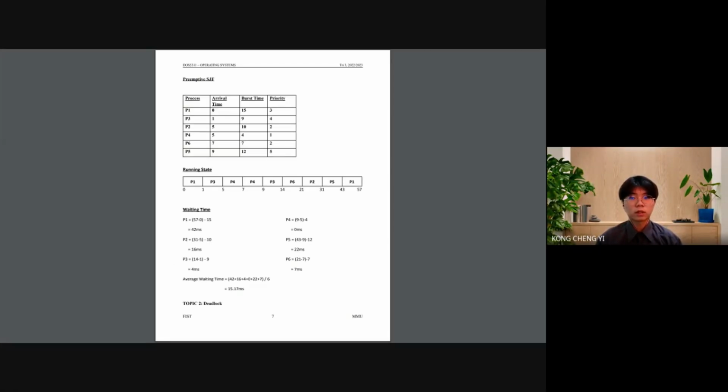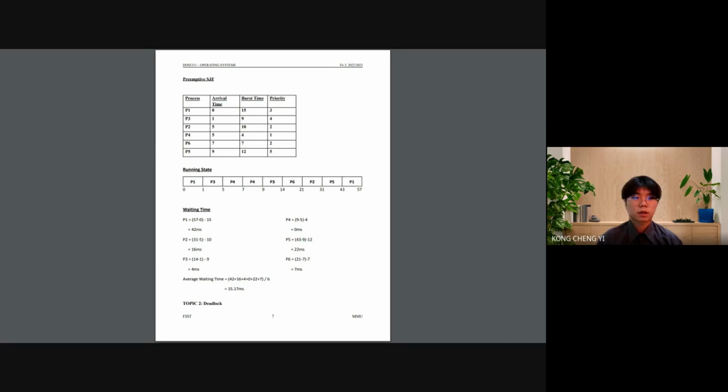Hello everyone, my name is Kong Cheng Yi. I will show you guys how to do the preemptive SJF. Preemptive means the process can be interrupted, and SJF is shortest job first. So that means the process with the lowest burst time will be the first priority to be executed. So now we look into the running stage.